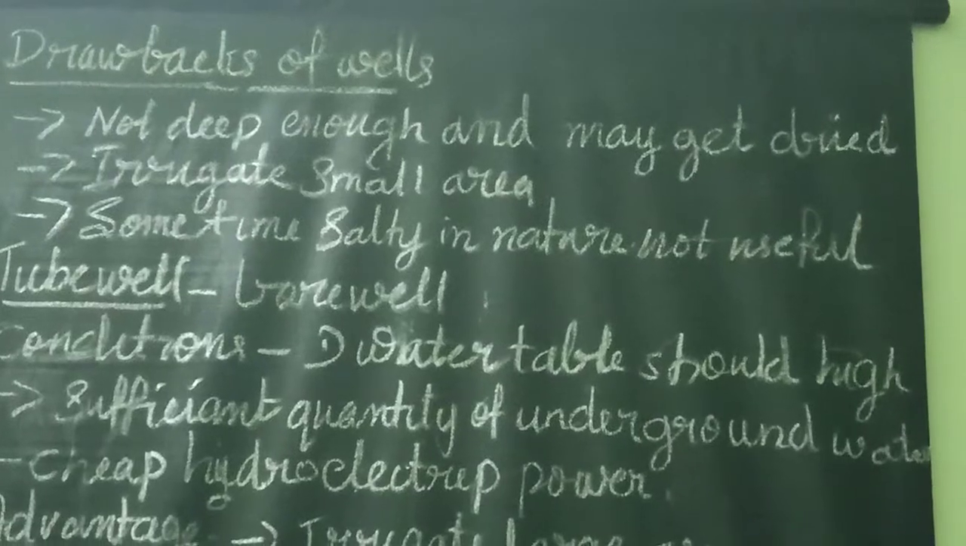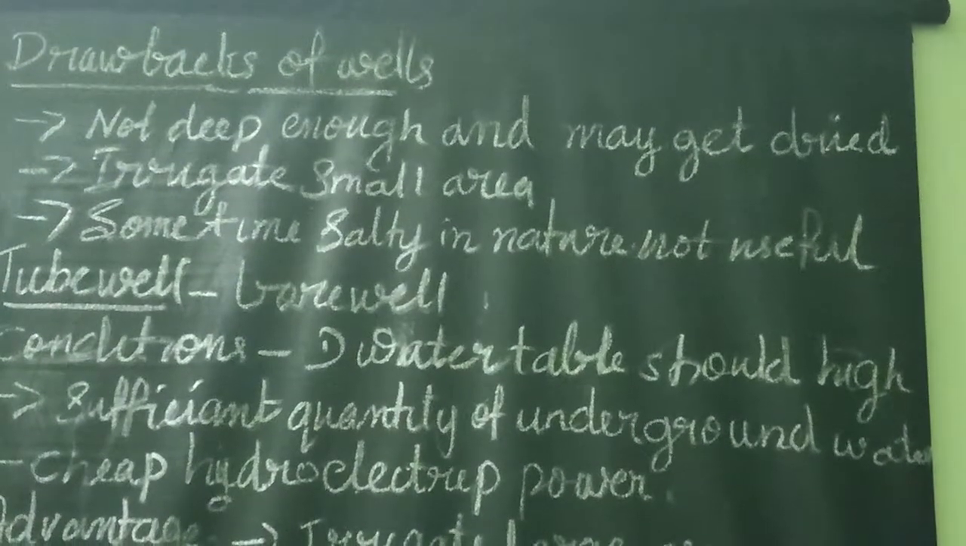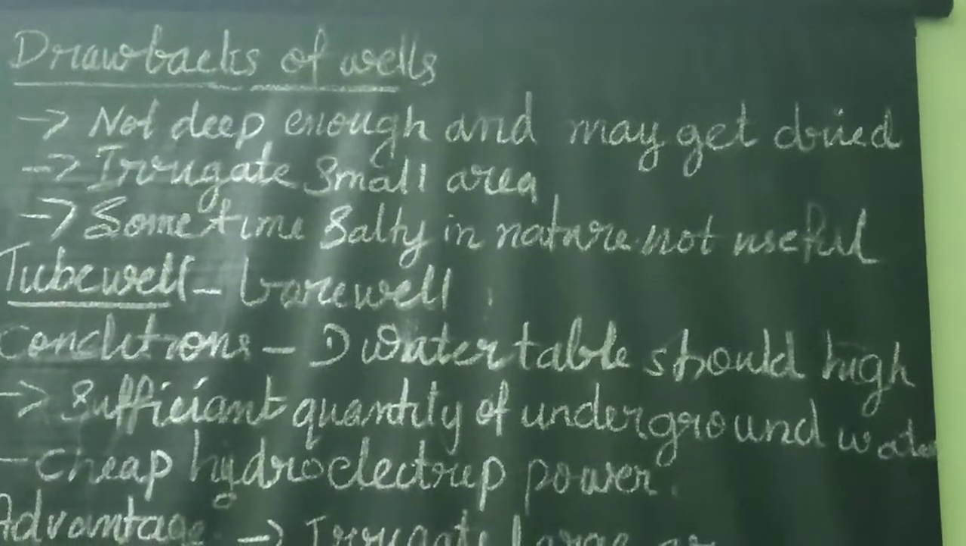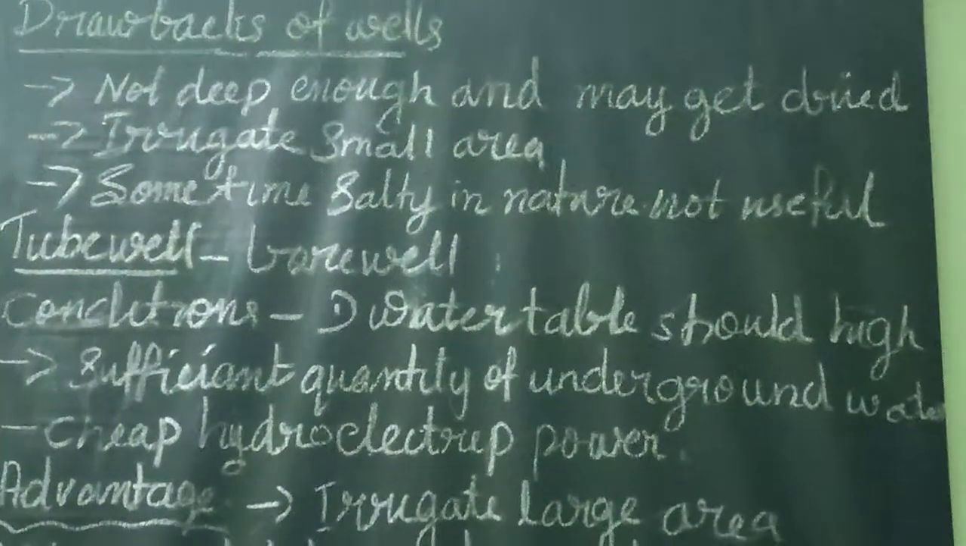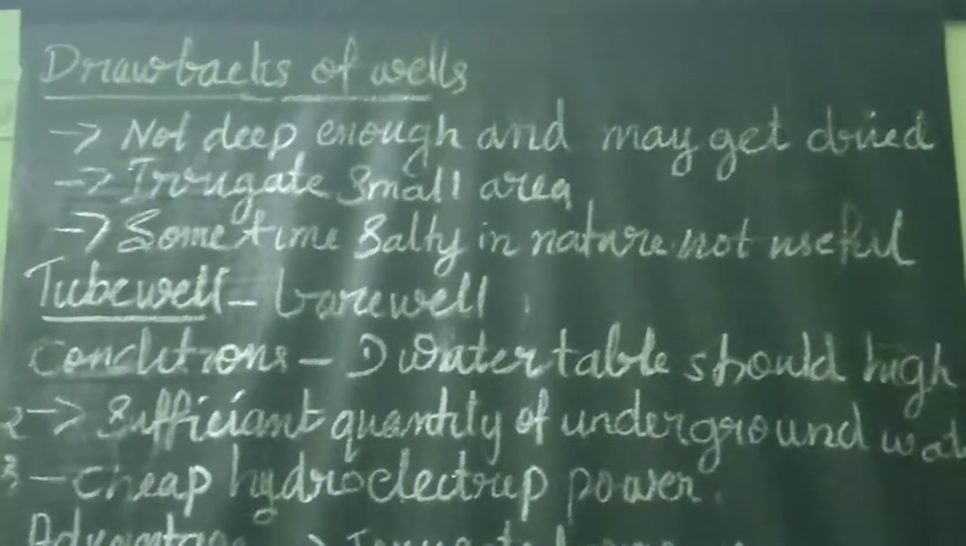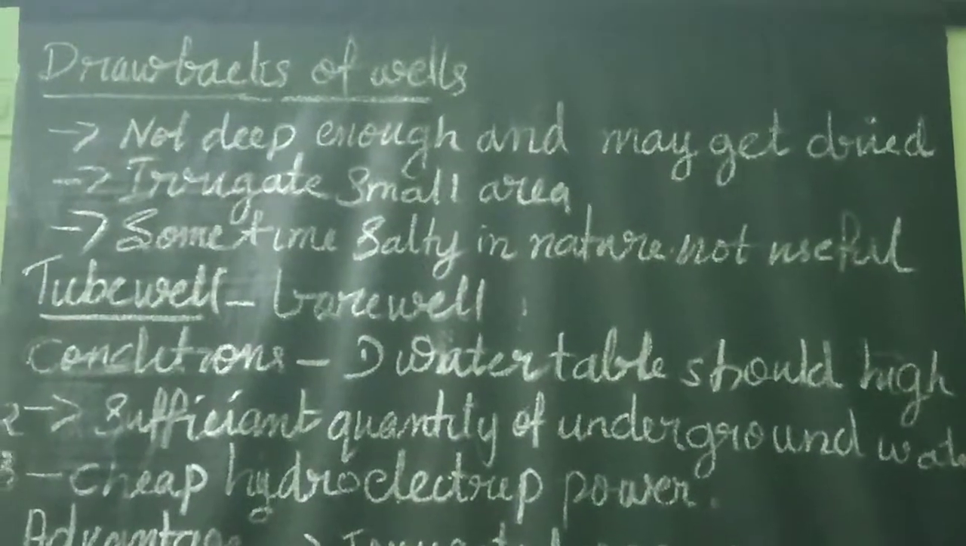Okay, this well water can irrigate only a limited amount of land. That means not a large area. They can irrigate only a small area. These are the drawbacks. Okay, listen again.